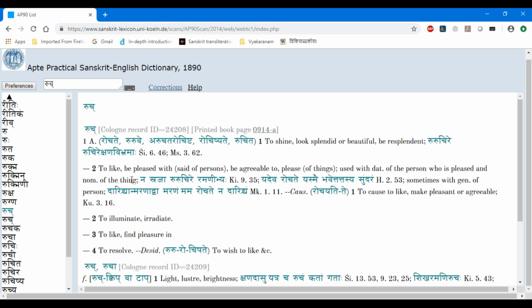For example, something you like, amra phalam. So you should say mahyam amra phalam rochate. So he gives all those things. Basically, whenever there is something like that with a special case, this dhatu should be used. You can be rest assured that Apte will give that. He's saying very clearly, used with the dative of the person who's pleased and the nominative of the thing. Even though the koshakara wants to make the kosha as small as possible and reduce the number of words, when it comes to making something clear, he uses as many words as needed. So that clear he is.